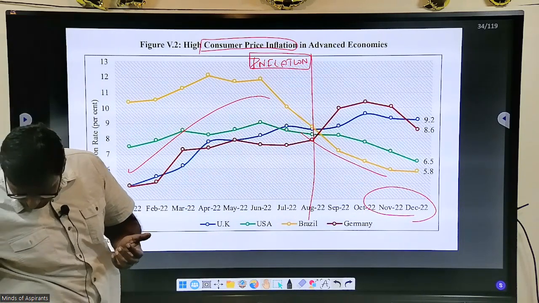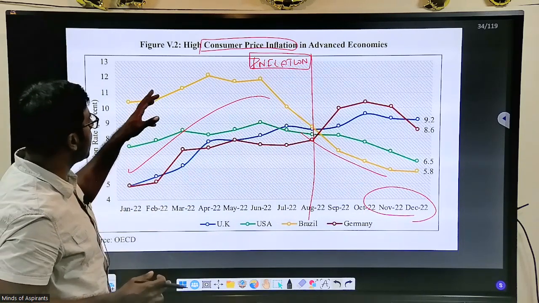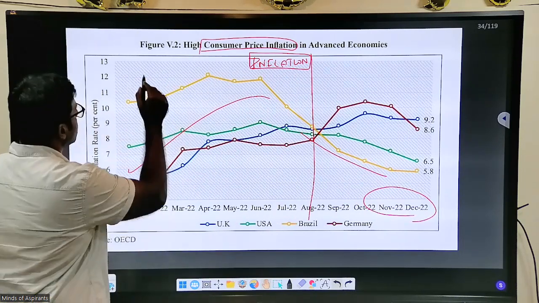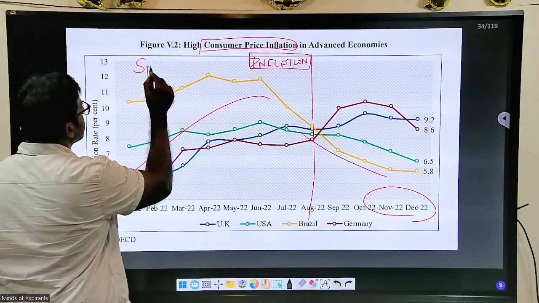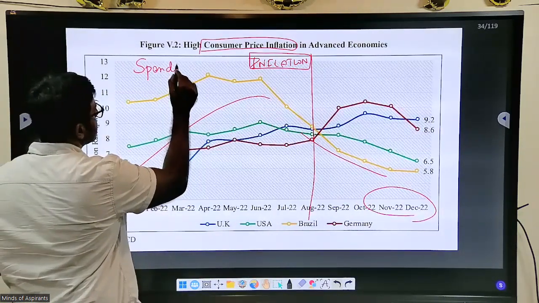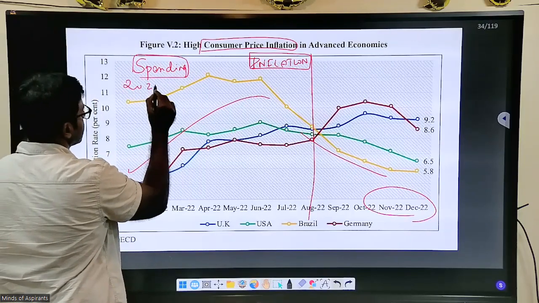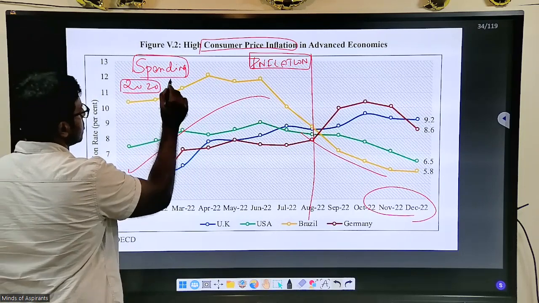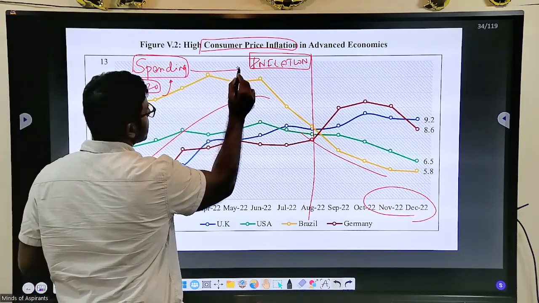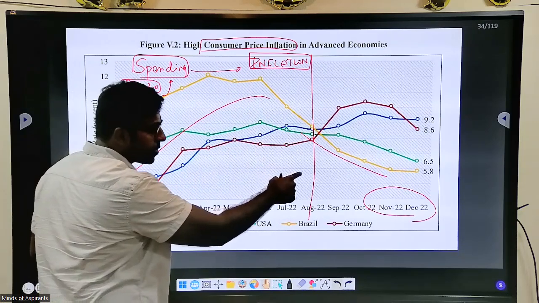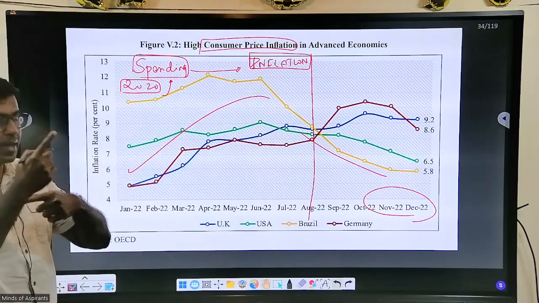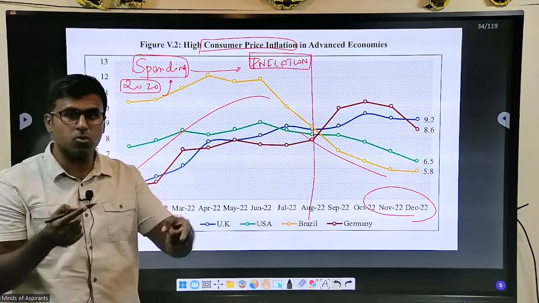As I told you, they increased the spending, because of the 2020 crisis. But after this, inflation becomes very high and detrimental to the economy.